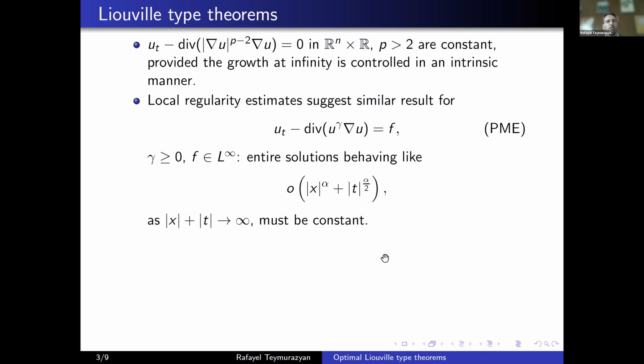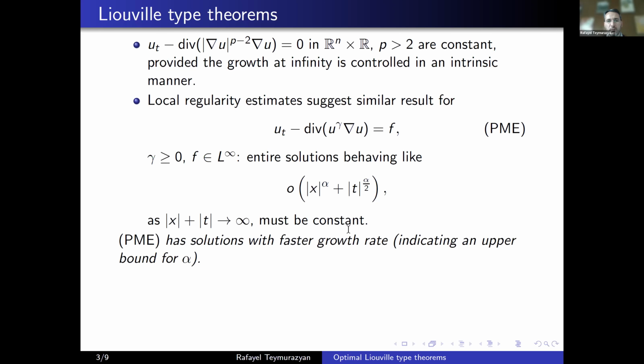This is what we mean by some intrinsic manner. You have C alpha regularity in space and alpha over 2 in time, and you have control at infinity, something like this, then your solutions must be constant. However, as you may notice, since the porous medium equation has solutions that have a faster growth rate, one may expect that there is some sort of upper bound for this alpha.